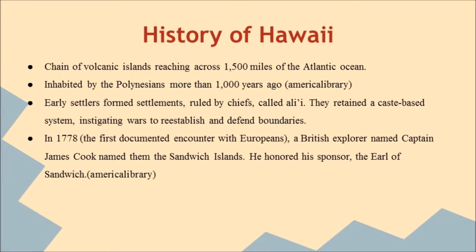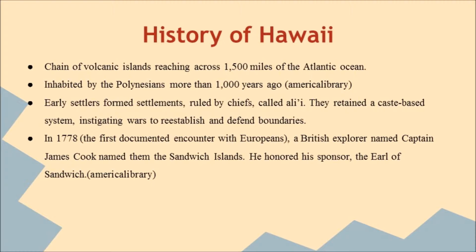History of Hawaii. Hawaii is a chain of volcanic islands reaching across 1,500 miles of the Pacific Ocean. Inhabited by the Polynesians more than 1,000 years ago during the fall of the Roman Empire, Hawaii is one of only 4 states to have been an independent republic before statehood. Though debate ensues as to the exact date of human habitation, early settlers formed settlements ruled by chiefs called alii. They retained a caste-based system, instigating wars to re-establish and defend boundaries with neighboring tribes.